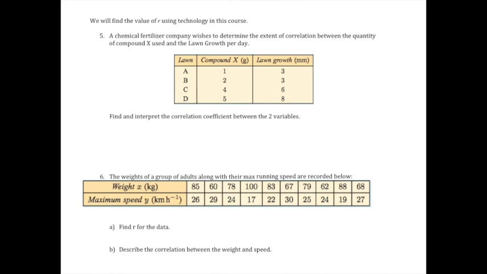That's the good news. A chemical fertilizer company wishes to determine the extent of correlation between the quantity of compound X used and lawn growth per day. So we're really just comparing how much compound X with the lawn growth. Those two variables there. Find and interpret the correlation coefficient between the two variables. Using our calculator, R was 0.9689, or in other words, 0.969.